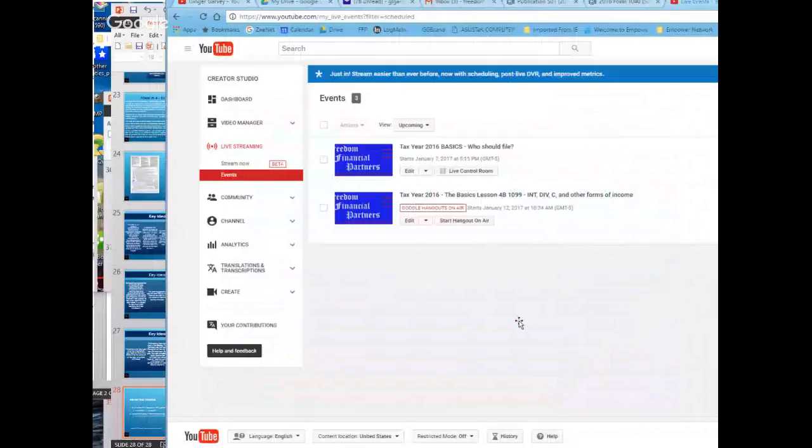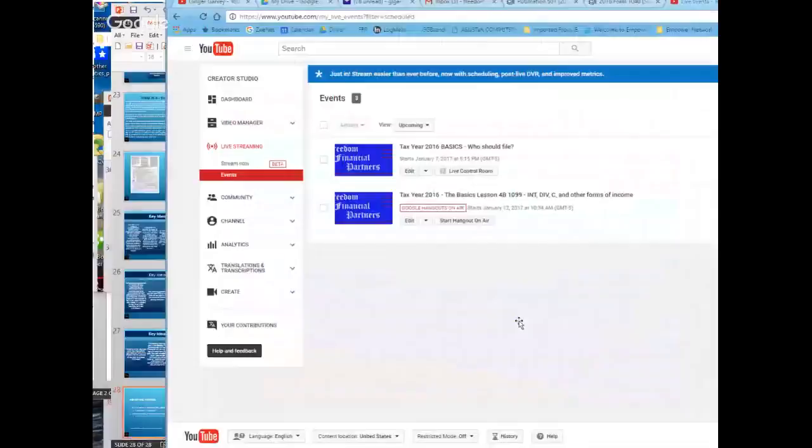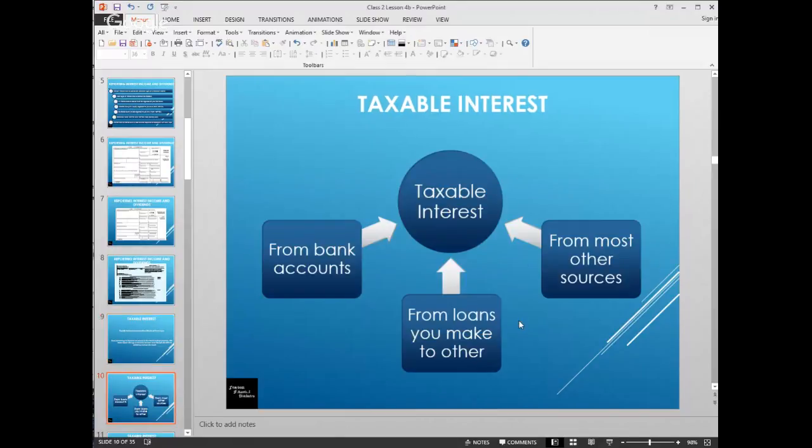Taxable interest is reported on line 8A of your Form 1040. So here we have Sarah earned $49 in interest on money in her bank savings account. She must report the $49 as interest, even if she did not withdraw it from the bank or use it this year. It was still earned. It would be reported. And in the case of this, you would probably see it in the last bank statement of the year, as opposed to the bank sending out a separate 1099 INT.